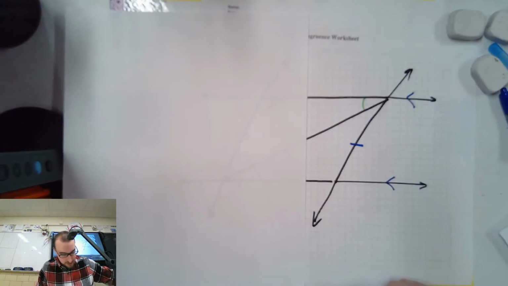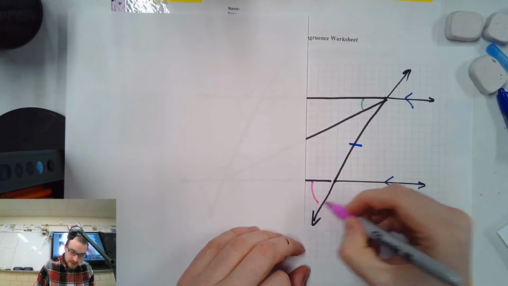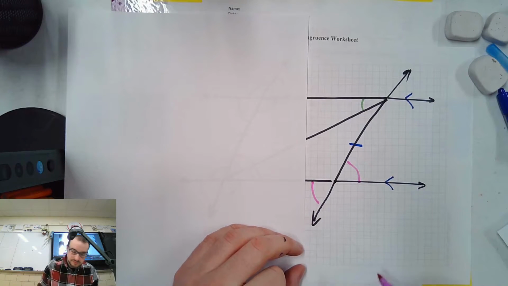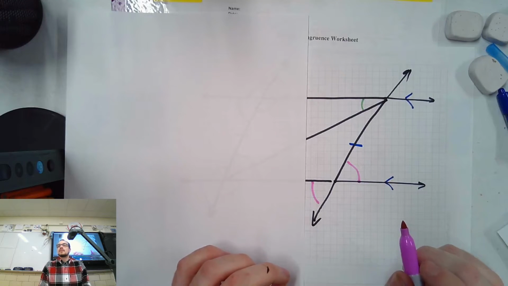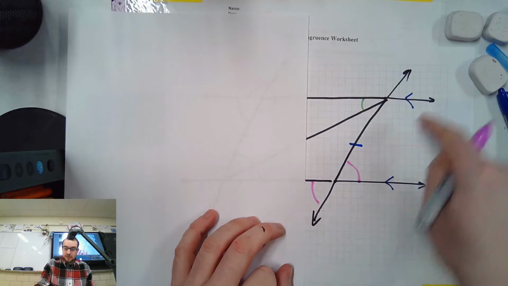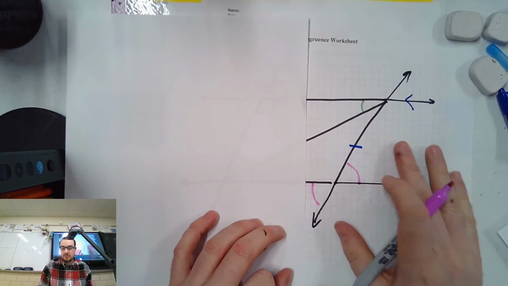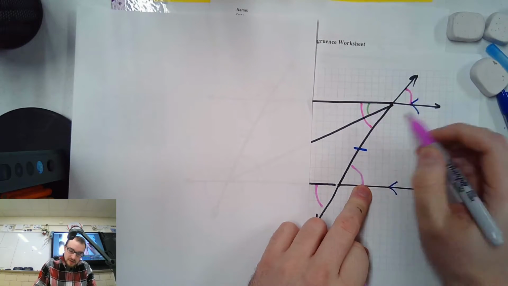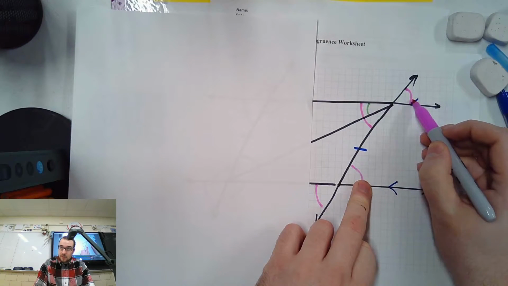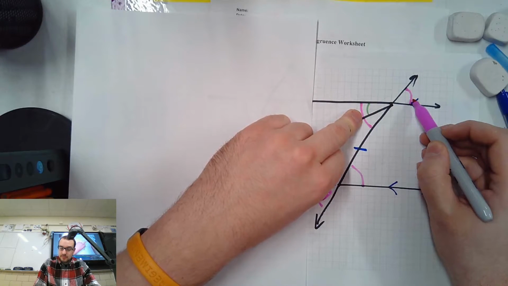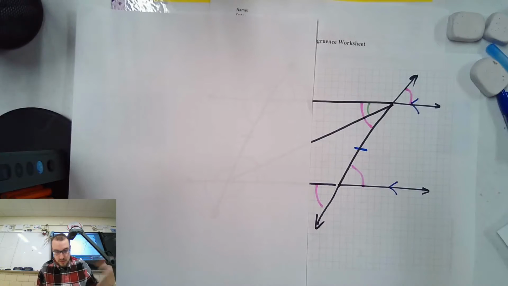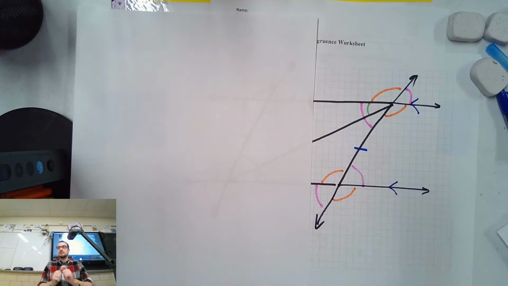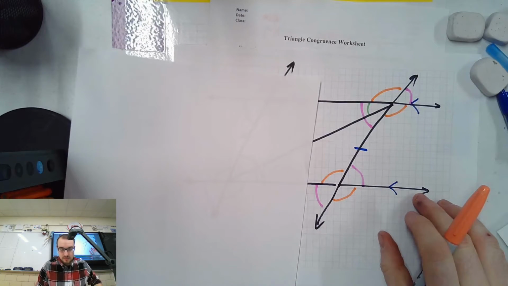Let me make sure I'm using the same color. These two are the same by vertical. Use the electric one. Oh yeah, okay. This one. Still with me? Transversal, two parallels. Ignore this line right here. Okay? These two are the same by vertical. These two are the same. These two right here are the same by corresponding, right? And then by vertical. Same thing here, in here, and here and here. Cool? So what does this tell us?